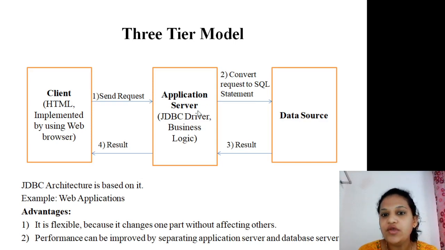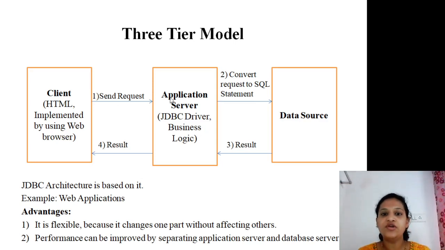So all the coding is now stored on which part? The application server. In the previous model, what happened? All the business logic and all the front end were stored in the two-tier model, but in the three-tier model, our HTML coding, that is your front end designing part, is separated from your business logic.